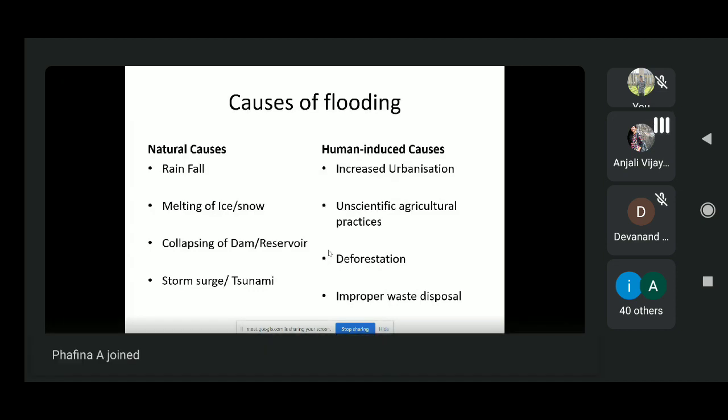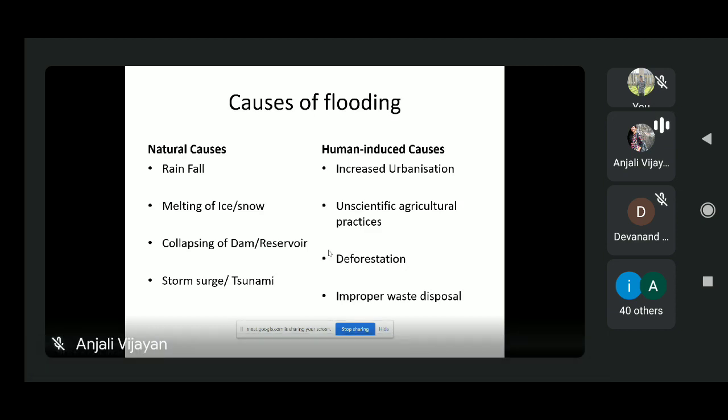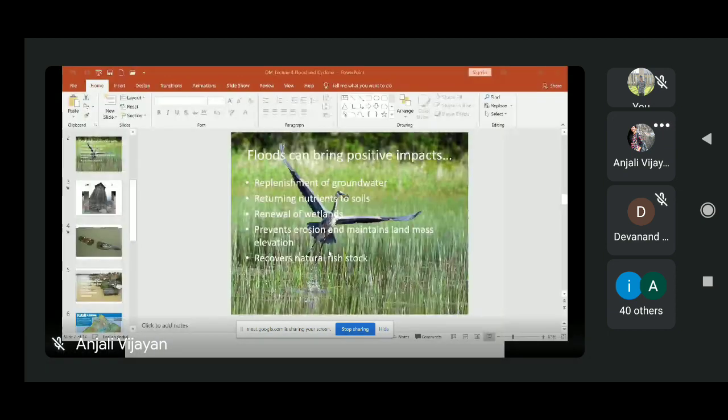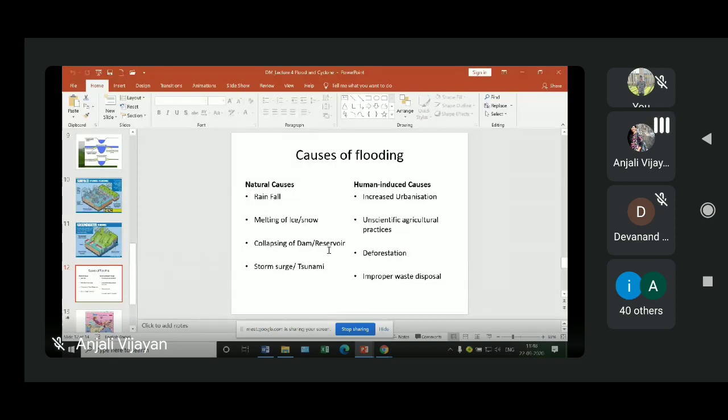So there are both natural and anthropogenic factors for flooding. So natural factors include rainfall, melting of ice or snow, then collapsing of dam or reservoir, then storm surge or tsunami. So these are the natural causes. We will see them one by one. So rainfall can act in two ways.